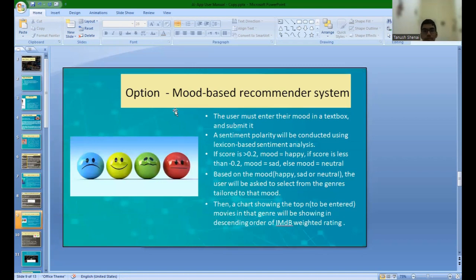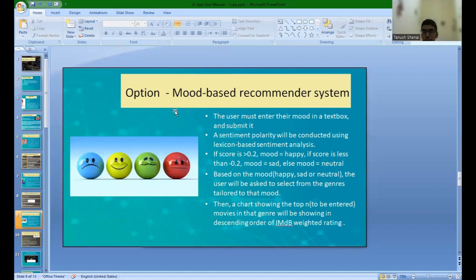So the mood-based recommender, that is the third option. Here, the user must enter how they're feeling in a text box and submit it. And then a lexicon-based sentiment analysis will be conducted on the text, from which a sentiment polarity score will be generated. If the score is greater than 0.2, the mood is considered happy. If the score is less than minus 0.2, the mood is considered sad, and else the mood is considered neutral.